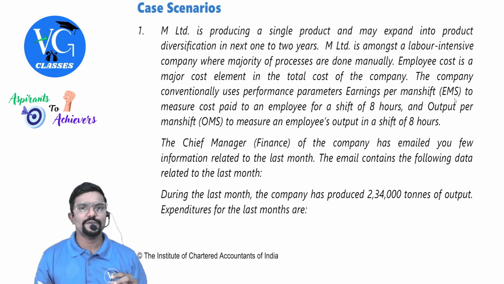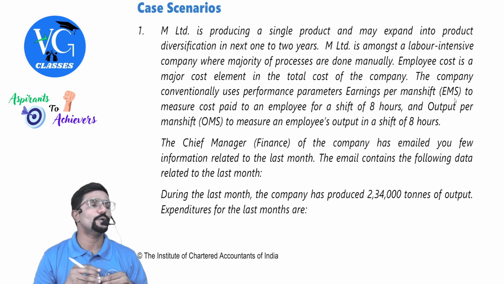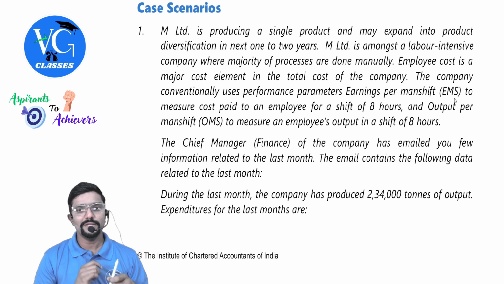M Limited is producing a single product and may expand into product diversification in the next 1 to 2 years. M Limited is amongst the labor-intensive companies where the majority of the processes are done manually. Employee cost is a major cost element in the total cost of the company.